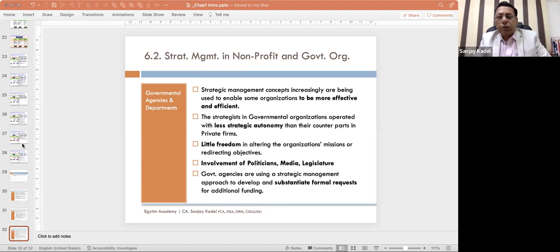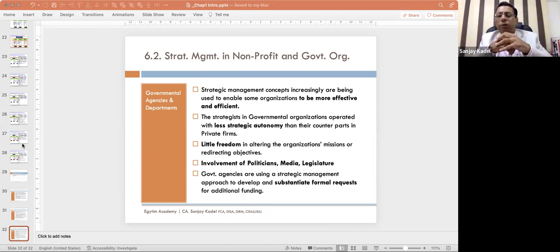Then let us talk about strategic change. When we are talking about strategic change, there are some changes which will continue to occur in the environmental forces, in the micro environment or in the macro environment, like in the market or in the governmental regulations or in the technological environment or in the economy. Something will change. Now that will lead to changes in strategy, which will lead to some new strategy or changes in existing strategy. When this change is happening, how to manage this change?